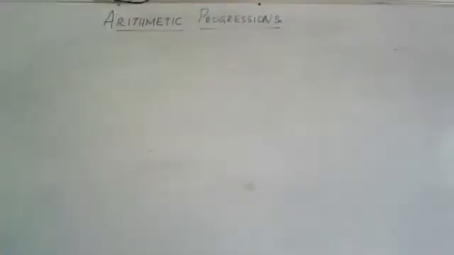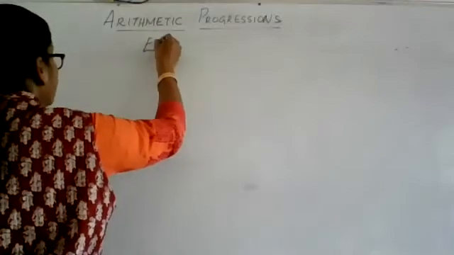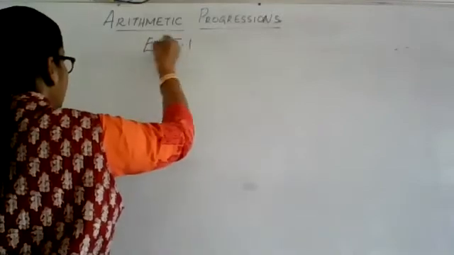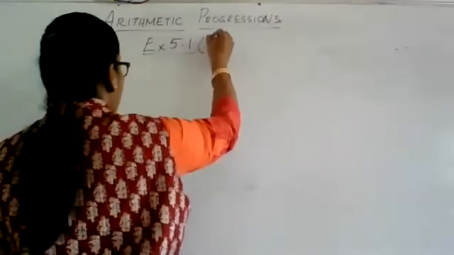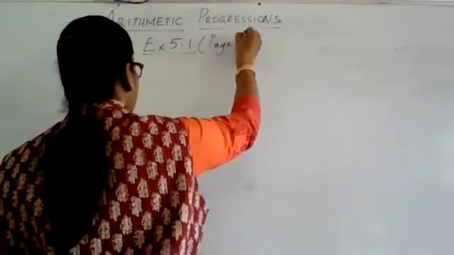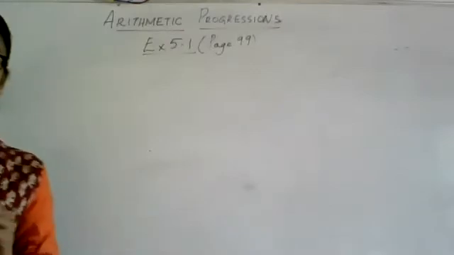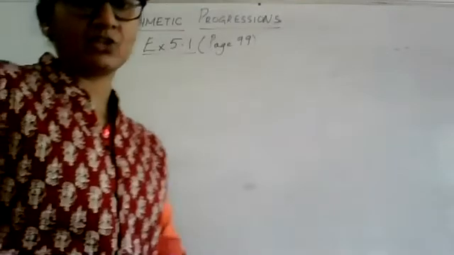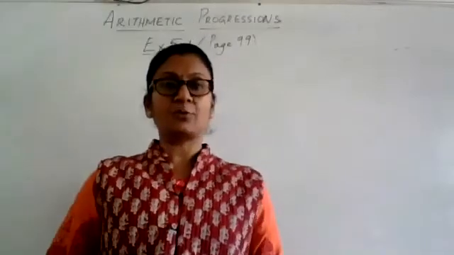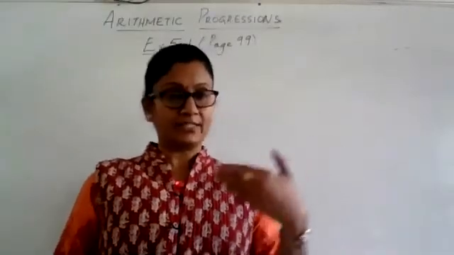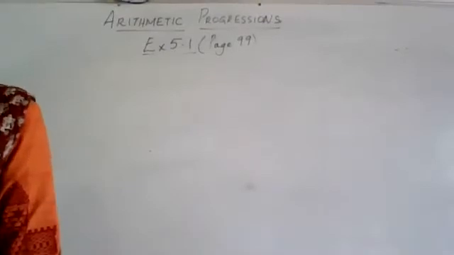There are a few examples given and you are asked to identify whether that list or arrangement of numbers can become an AP or not. Now we have understood what an AP is and when a given list of numbers becomes an AP. Now given a list, we should be able to tell why it is an AP or why it is not an AP. So we will go to the first one now.